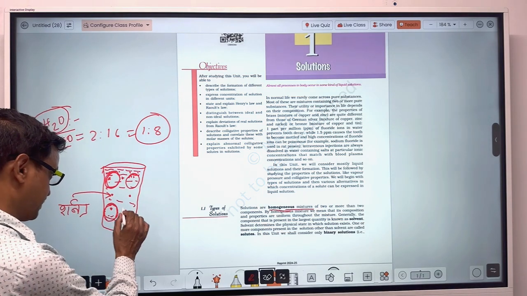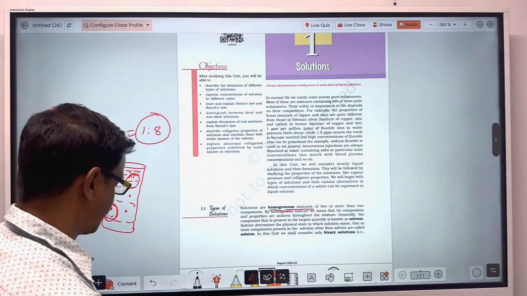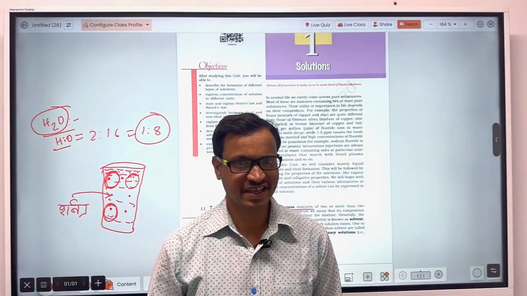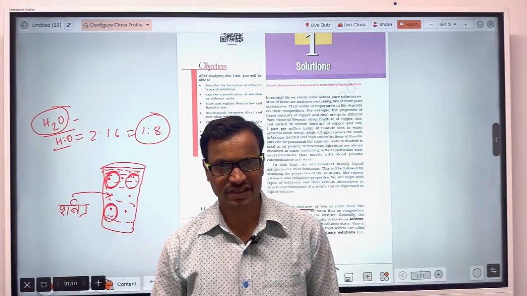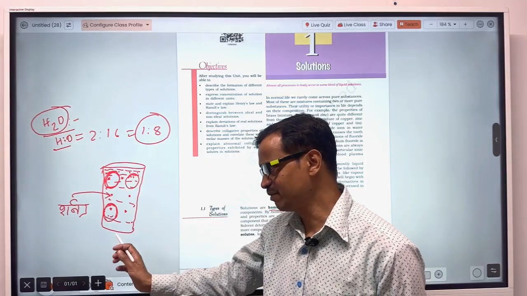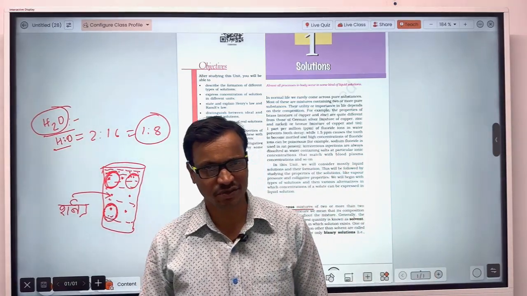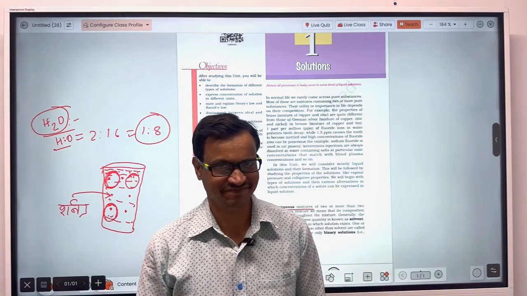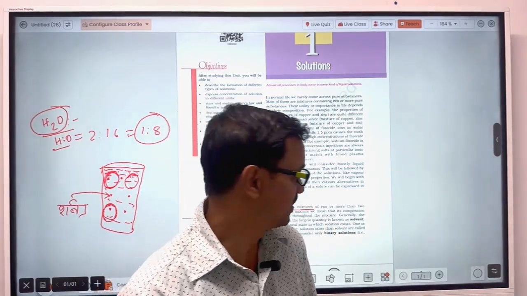That's why it is called a homogeneous mixture. Homogeneous mixture is the substance in which the composition remains the same throughout. That is called a homogeneous mixture or the solution. Okay guys, hope this is clear for you.